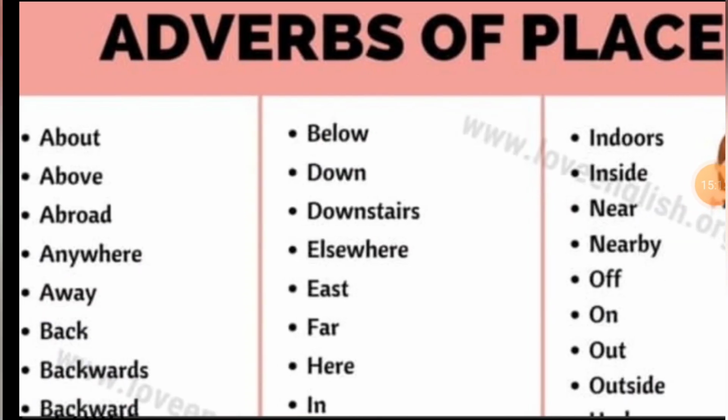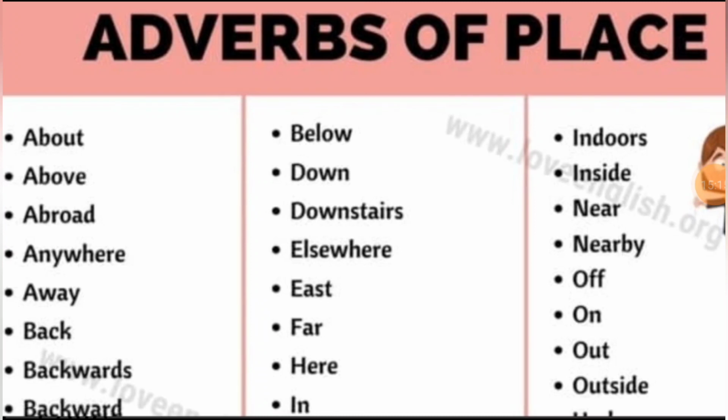See, students, many words are there for adverb of place: about, above, abroad, anywhere, away, back, backwards, backward, below, down, downstairs, elsewhere, east, far, here, in, indoors, inside, near, nearby, off, on, out, outside. So all these words we can use for adverb of place.